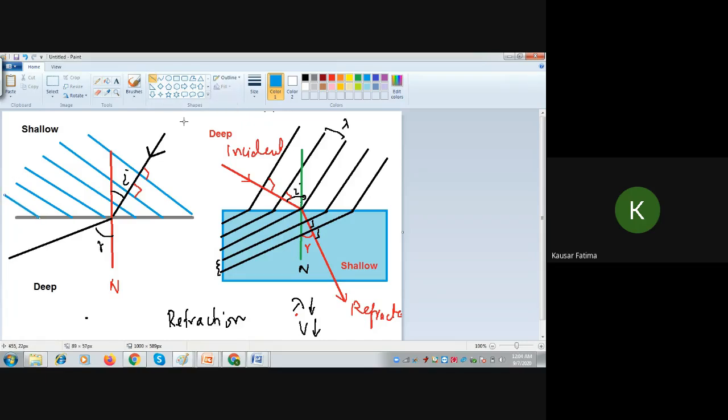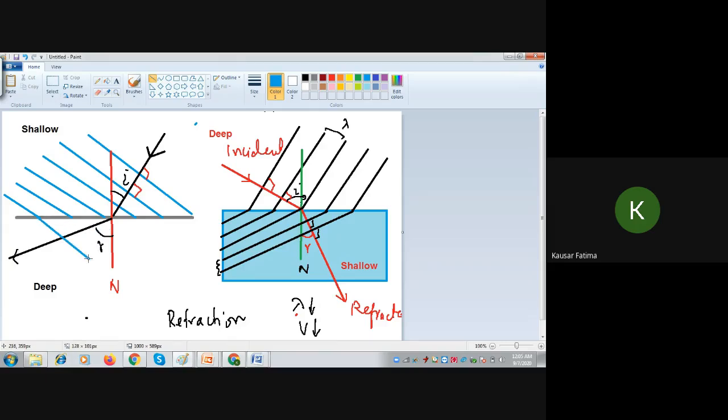Okay. Now I will start from this, and I have to draw in such a way that the new wavefront is at 90° to the direction of propagation, and all the wavefronts should be parallel to each other. So I will start from here. Taking it this way, is it 90? No. 90?